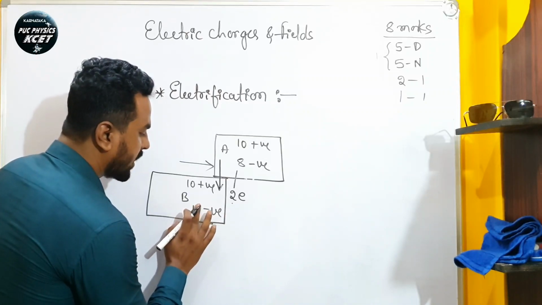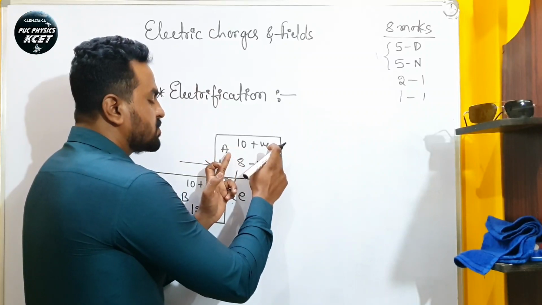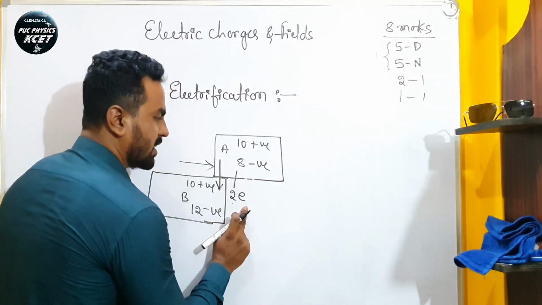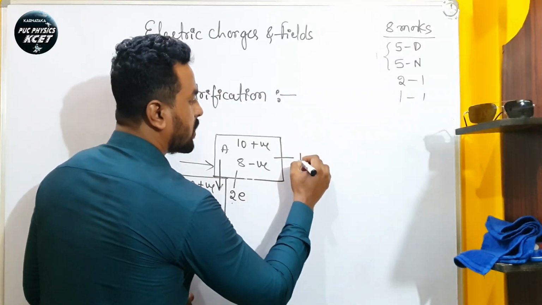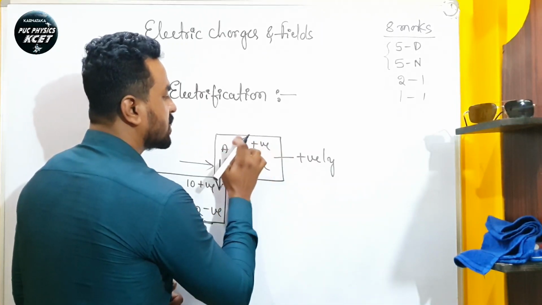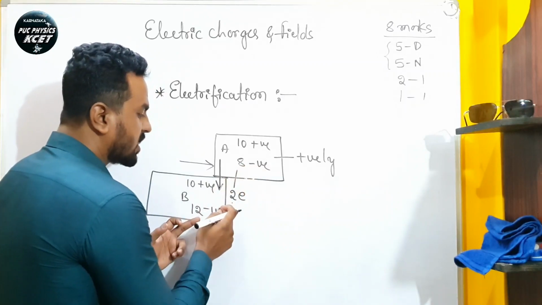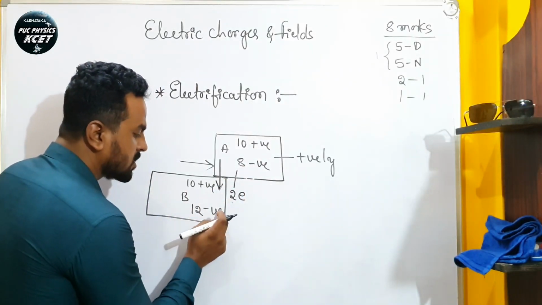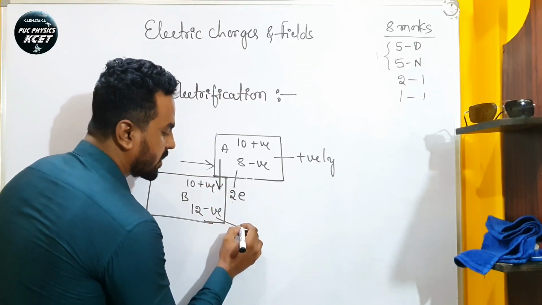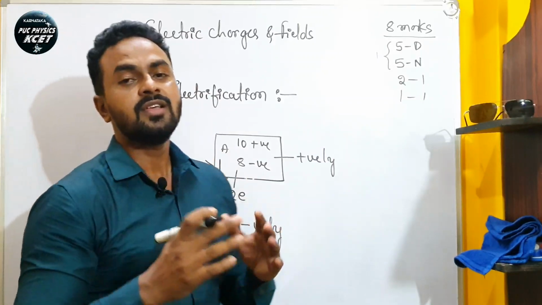So here negative charges become 12. So the positive charges become more in body A, which means the body which loses electrons becomes a positively charged body. Why? Because the positive charges become more here and negative charges become less. So the body which gets the electrons, which becomes more in negative charges and less in positive charges, becomes a negatively charged body. So this is nothing but electrification.